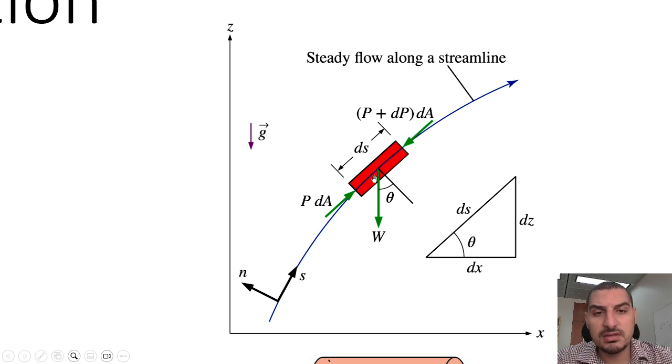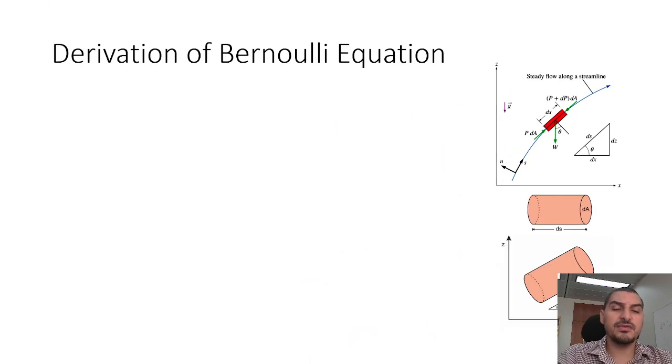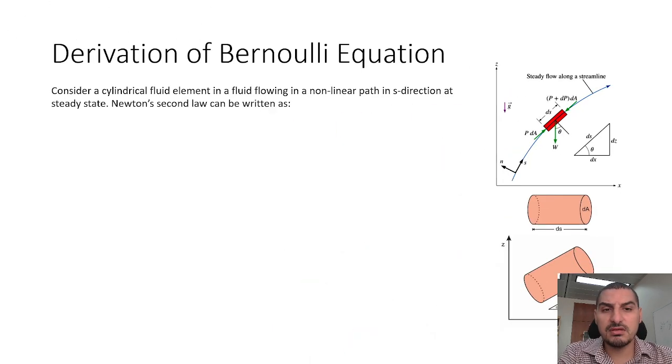So anyway, this is what we have here. The derivation is simple. It depends on the very well-known Newton's second law that states that the summation of forces equals mass times the acceleration. We put here a subscript s for the F and a to show that this is in the s direction, meaning along this streamline. And by the way, the streamline is the line that the fluid is flowing through. So you can think of it as a path that the fluid is going through.